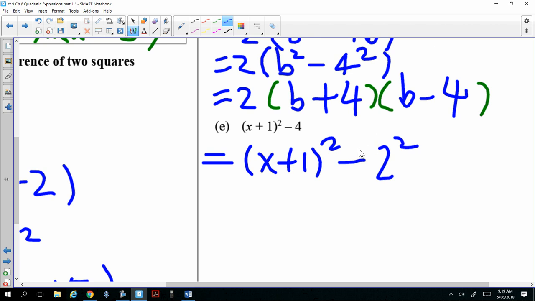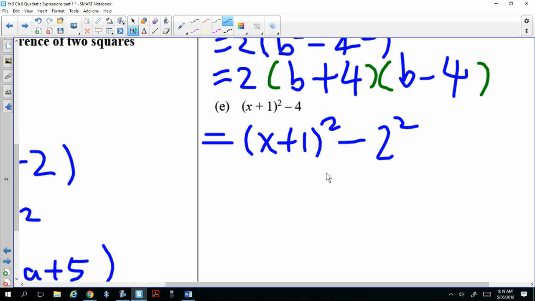Okay, now we're going to do the next step. Now the next step is going to be a little bit tricky. Now, you have to see things as one thing. So even though there's 2 terms, you have to see it as one term, like one thing. Right? x plus 1, you have to see it as one thing. So what you're going to do is this. I'm going to draw a rectangle and a circle. Now, why do I do this?